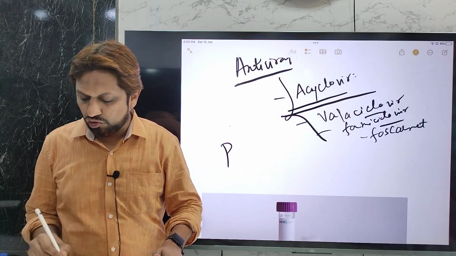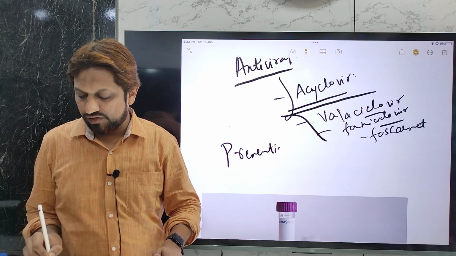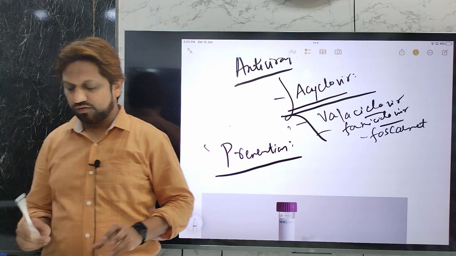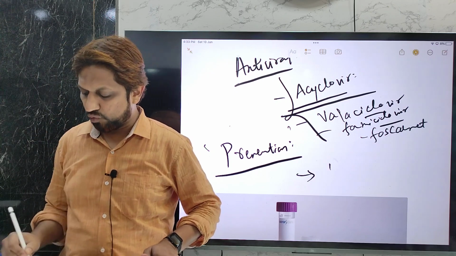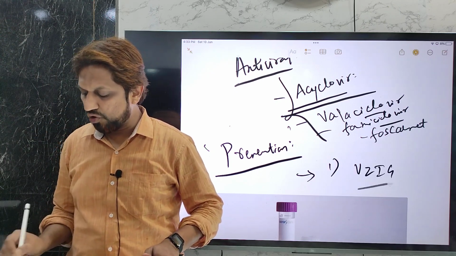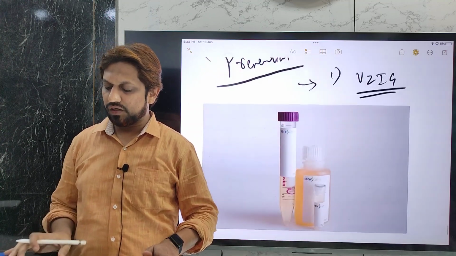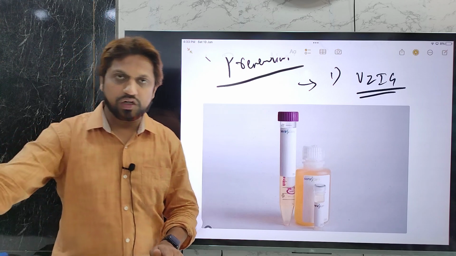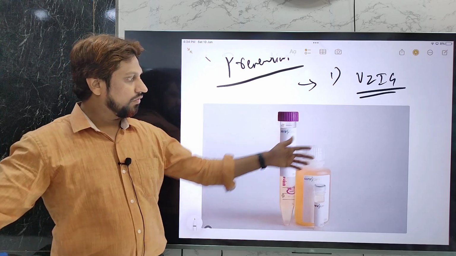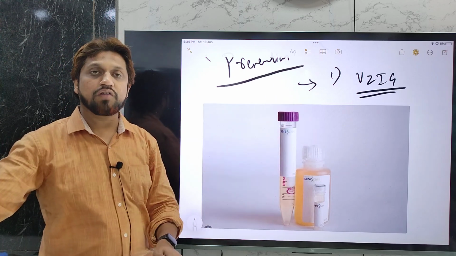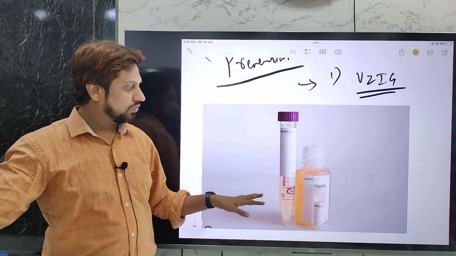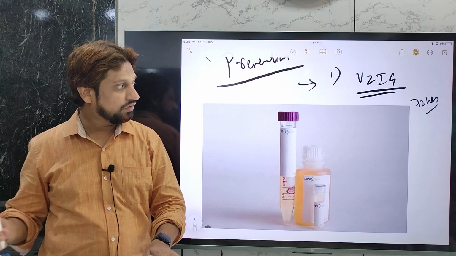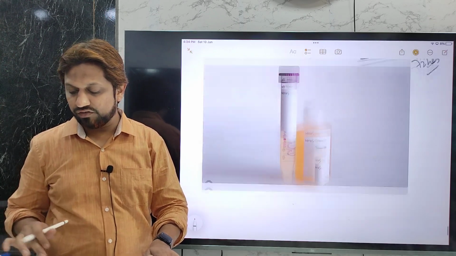Then finally, how to prevent this disease. As the saying goes, prevention is better than cure. We have two important things. One is varicella zoster virus immunoglobulin. If there are suspected individuals with less cell-mediated immunity, we can inject varicella zoster virus immunoglobulin within 72 hours to be more effective. Even in pregnant ladies it can be used.